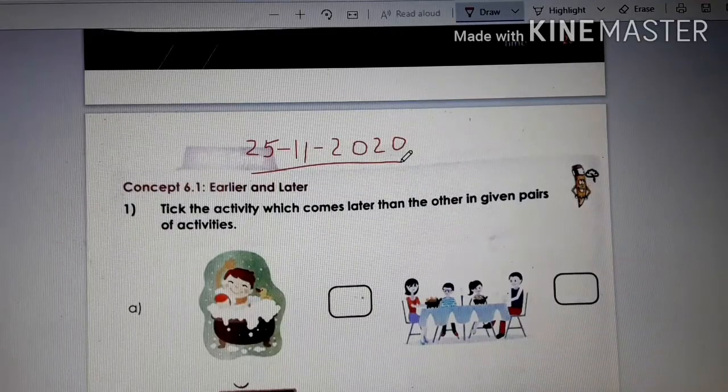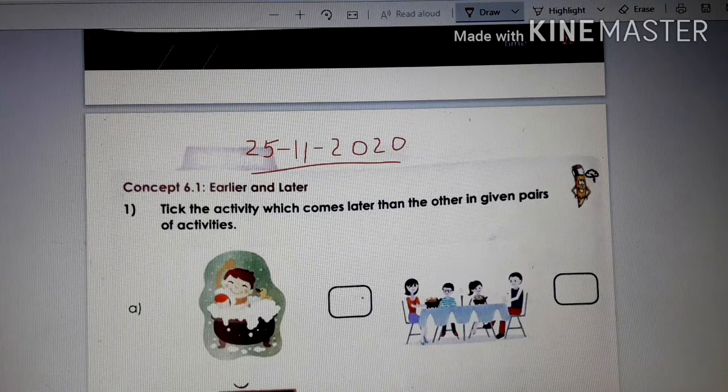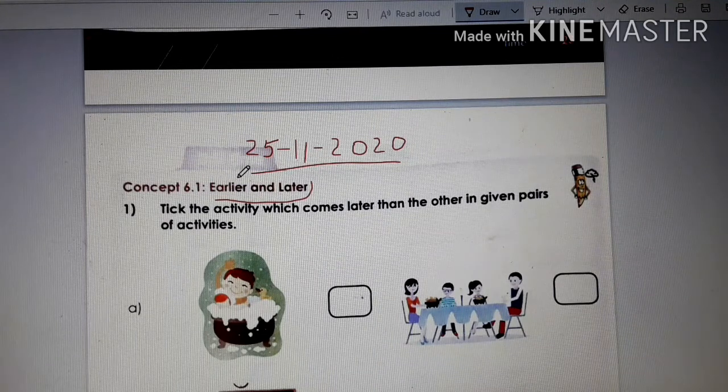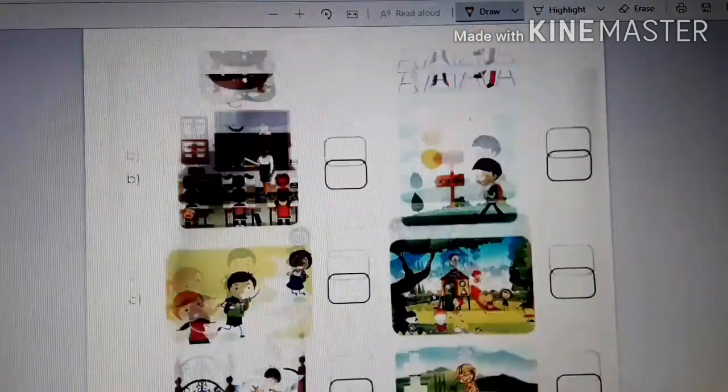So children, let's start our today's class. Before starting with our today's new topic, we'll give a quick recap and do a small activity, okay? In our previous class, children, we studied the terms earlier and later, isn't it? Earlier means the activity which we do before, and the activity which we do after the other one is your later, okay? So take out page number 24 of your textbook.